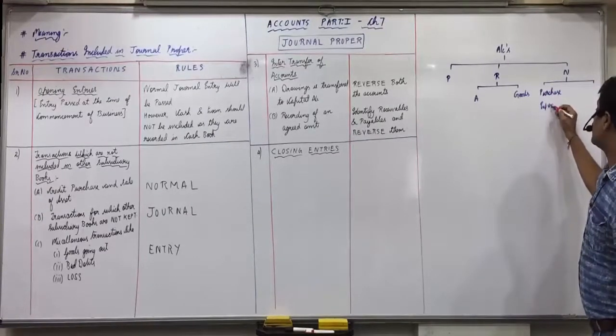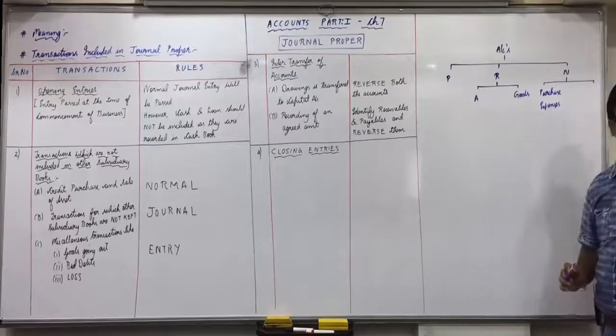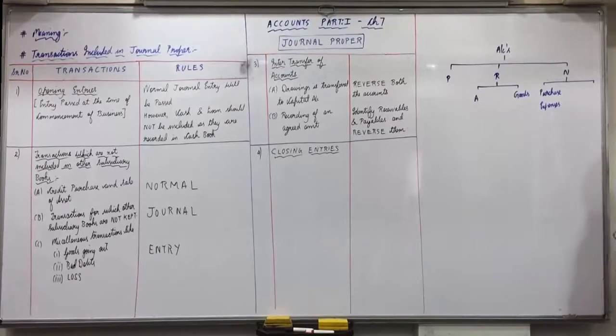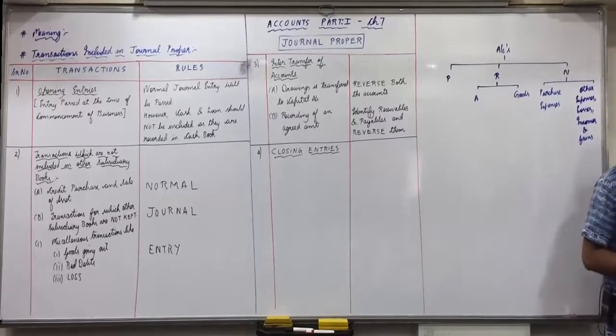Which expenses? Purchase expenses like wages, carriage inward, then railway freight, octroi. These all are purchase expenses. And all other expenses, losses, incomes and gains. Okay, we classify into these three things.